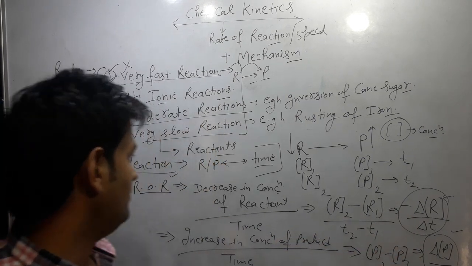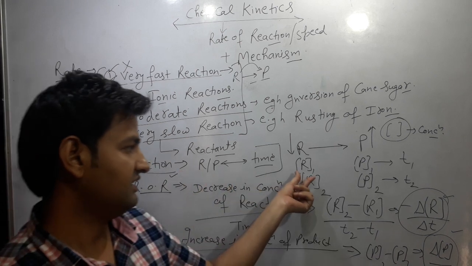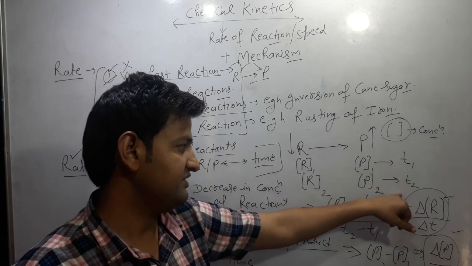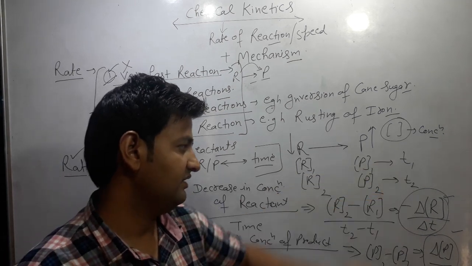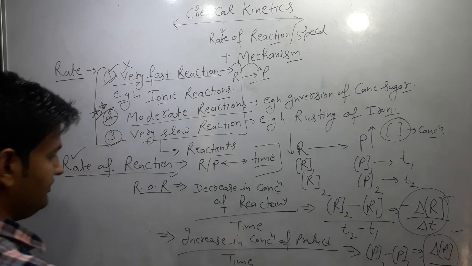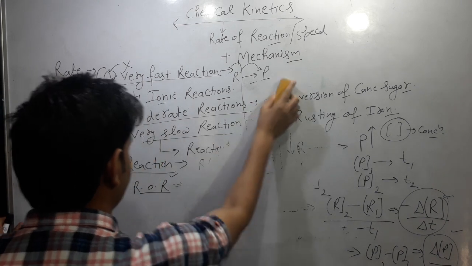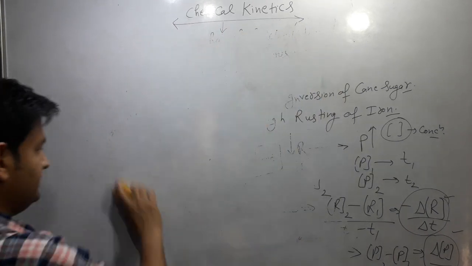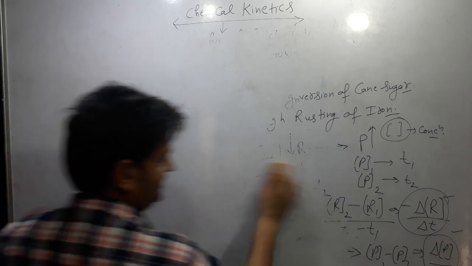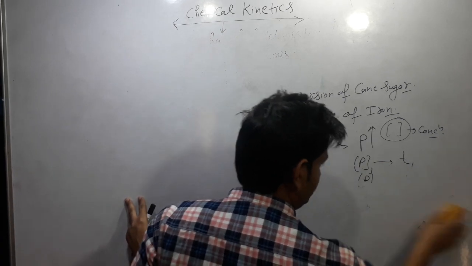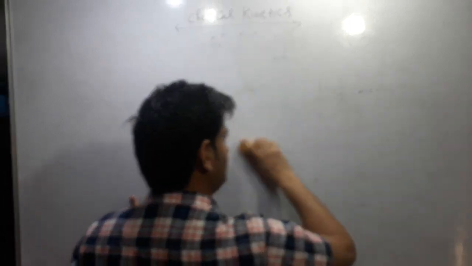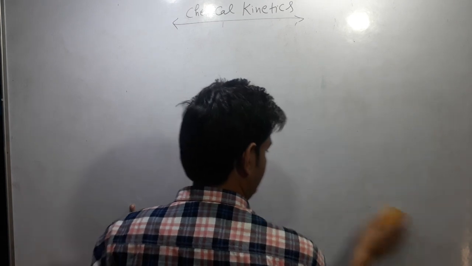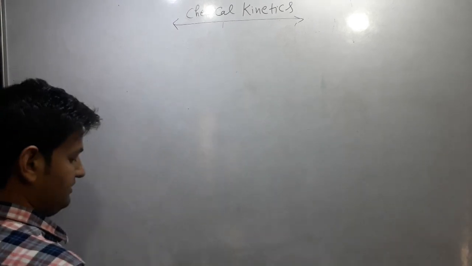Average means between some time: the concentration at time T1 is R1 and at time T2 is R2. So between these times, we take the change in concentration and the change in time. So we can calculate the average rate of reaction by using this. Our next topic is instantaneous rate of reaction. What do you mean by instantaneous rate? Instantaneous means the rate of reaction calculated at a particular instant of time. That is called the instantaneous rate of reaction.